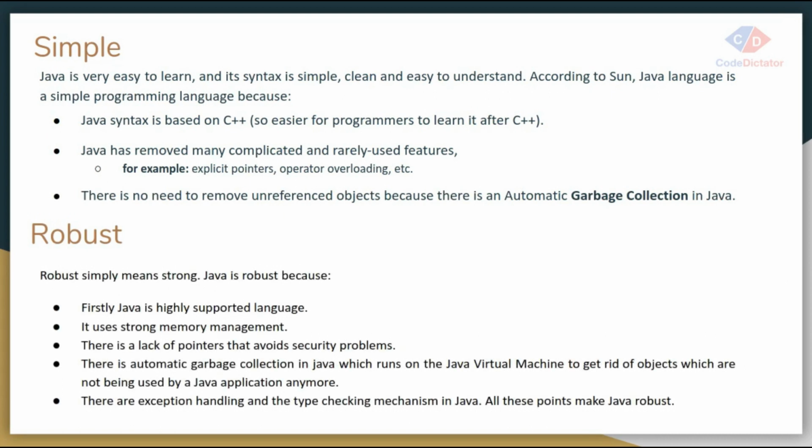Robust. So what is the meaning of robust? How strong it is. Java is a really strong language because it has high support from the development community. It has strong memory management. We are not using any pointers, so there is a lack of memory leakage. It supports garbage collection, to release all your unused objects. It supports exception handling, so it helps us keep our program running securely.